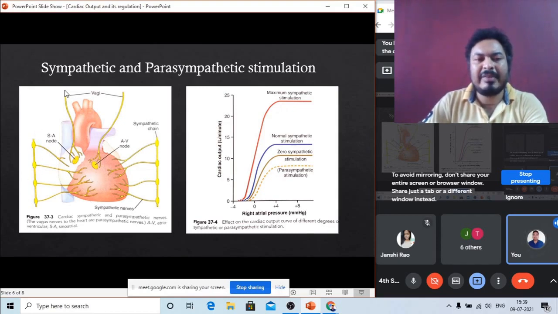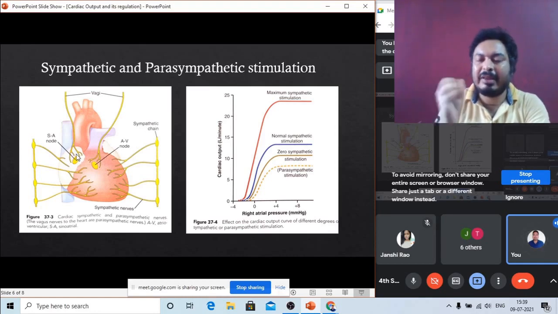But you can see these are the vagus nerves. The vagus nerve is connected only to the atria. It is not connected to the ventricles. These two are the parasympathetic nerves, and that's why they only control the SA node. They can control the SA node and the heartbeat is reduced up to 40 beats per minute, 20 to 40 beats per minute. But the contraction strength of the heart is not decreased because the vagus nerve is not connected to the ventricles. They are only connected to the auricles.